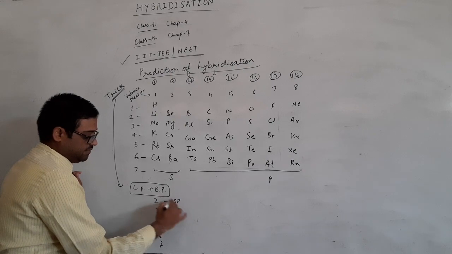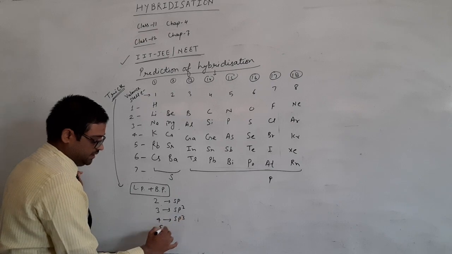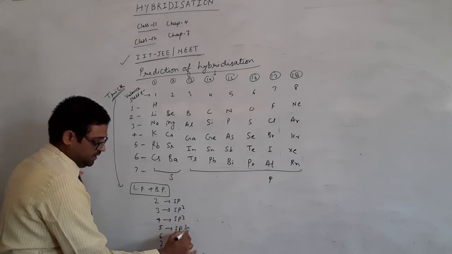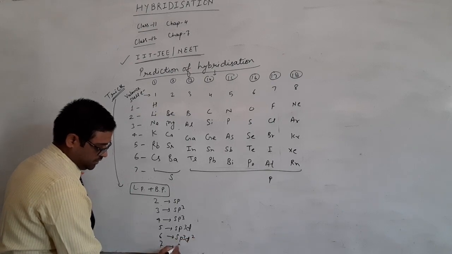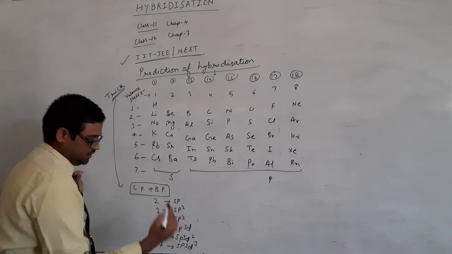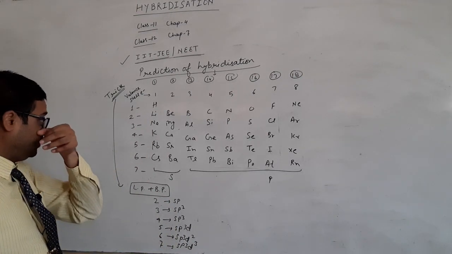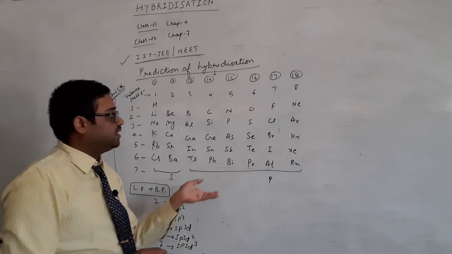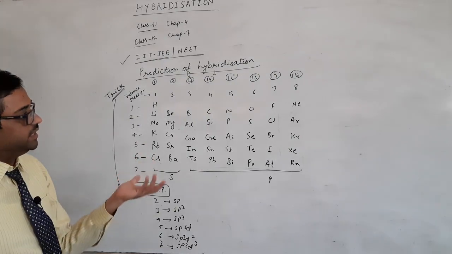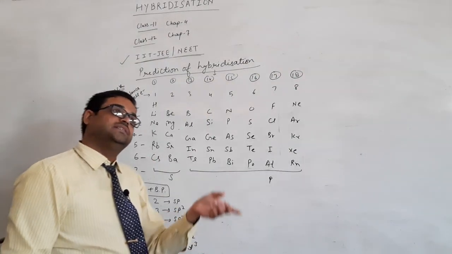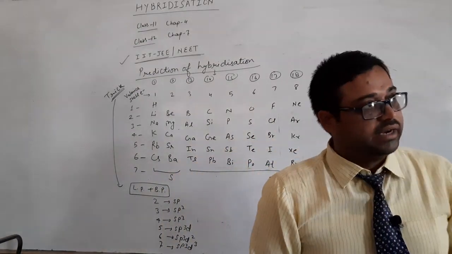If 2 is there, then hybridization will be sp, 3 then sp2, 4 then sp3, then sp3d, sp3d2, and sp3d3. Clear? So this is the hybridization. Now the question arises in your mind, how we can use this trick. Okay, I will tell you. We can predict the hybridization of a neutral molecule as well as a cationic molecule as well as an anionic molecule as well as radicals also.